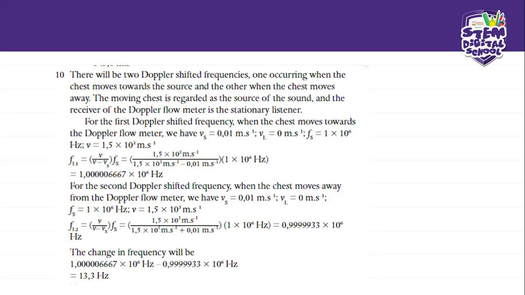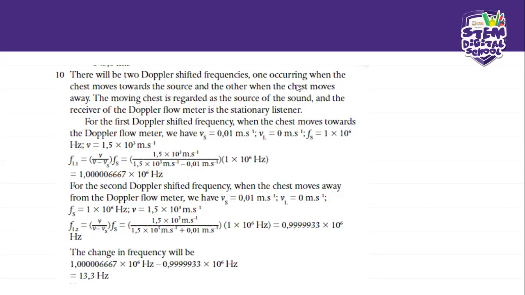So the moving chest is regarded as the source of the sound, and the receiver of the Doppler flow meter is the stationary listener. Okay, so the receiver in this case will be the doctor, because remember the doctor places the Doppler flow meter on the chest, but the chest is the one that has the sound, and the sound is what needs to be analyzed, because those are the different frequencies that the sound emits, right?